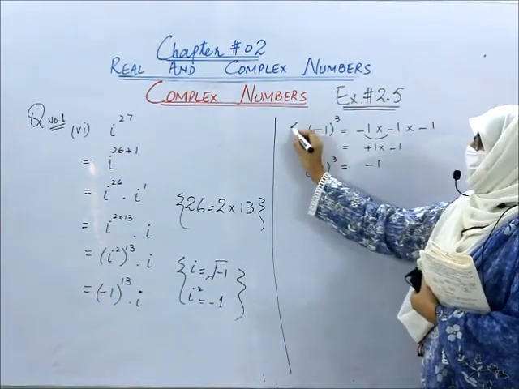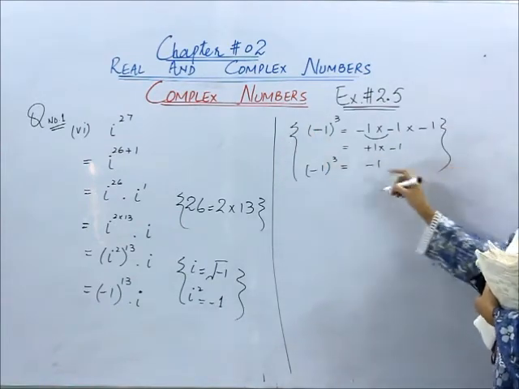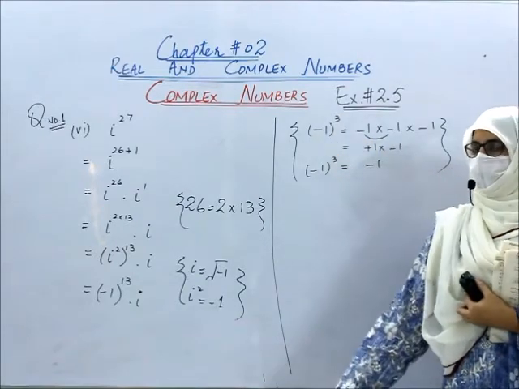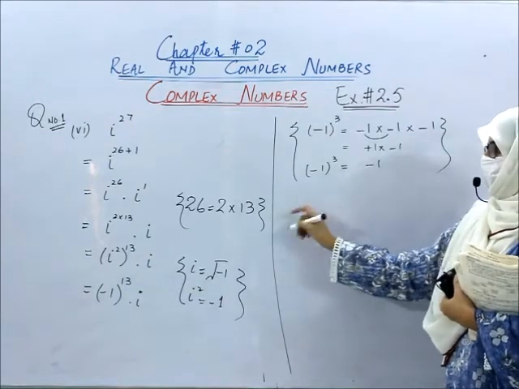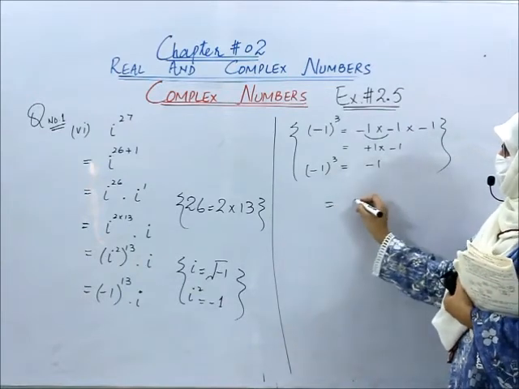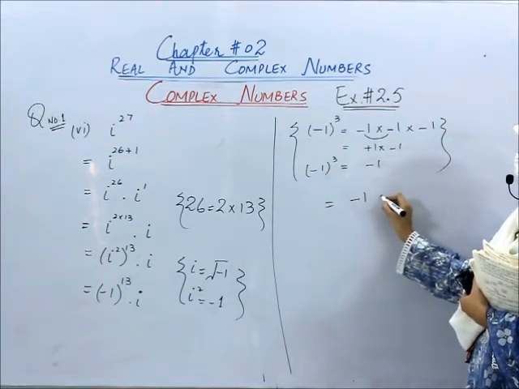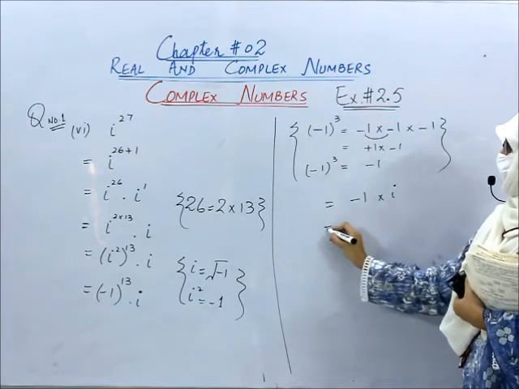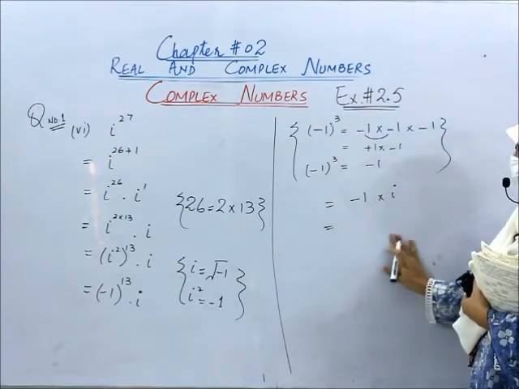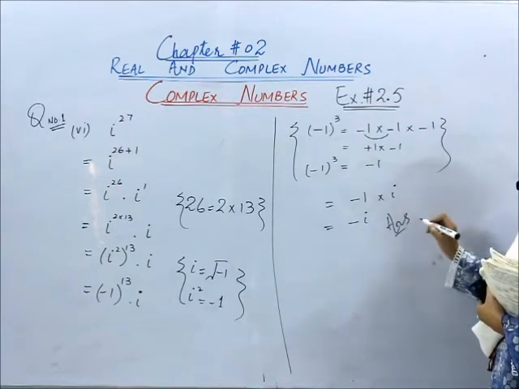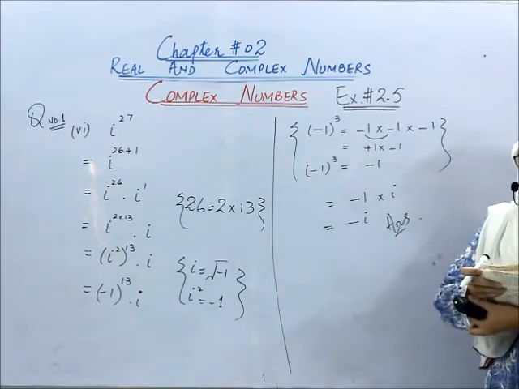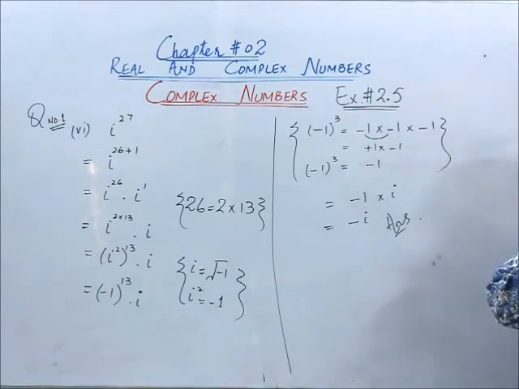So whenever we have -1 raised to an odd power, our answer would be negative because -1 would be multiplied odd number of times. So we will have -1 power 13 equal to -1 multiplied by iota. And when we multiply this, what would be our answer? Minus iota. So this is the way how to solve the integral powers of iota or a complex number.